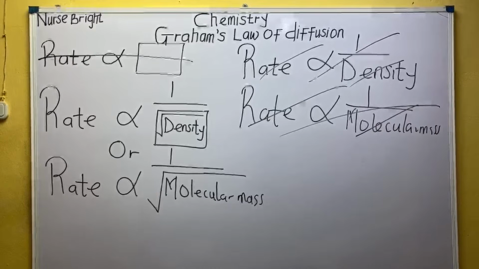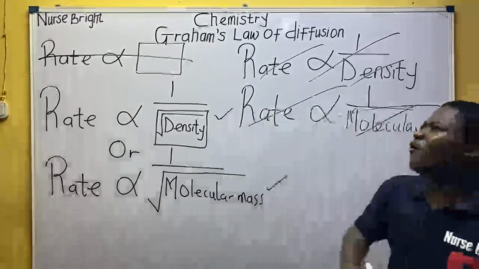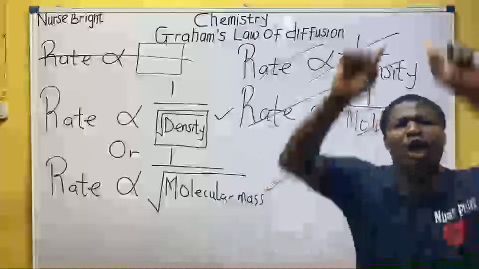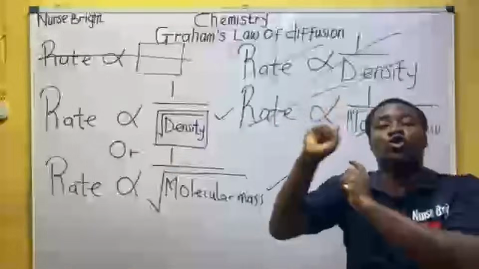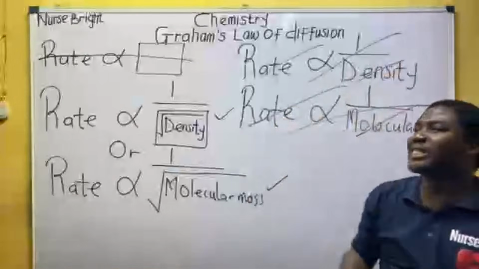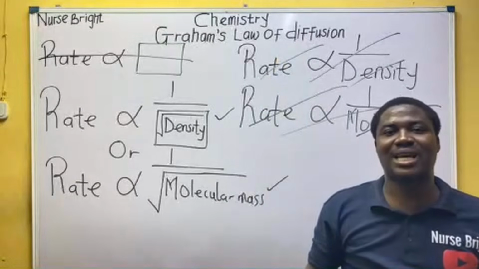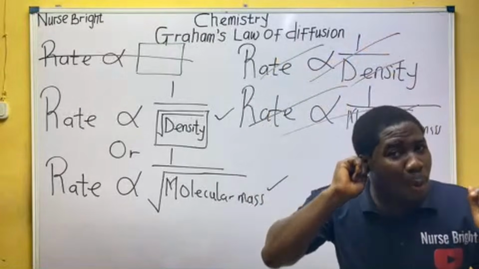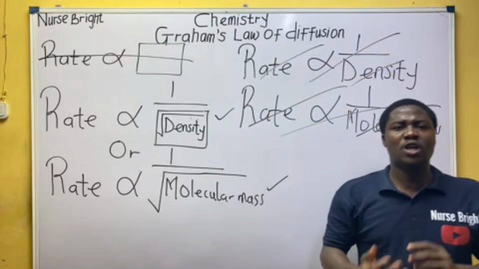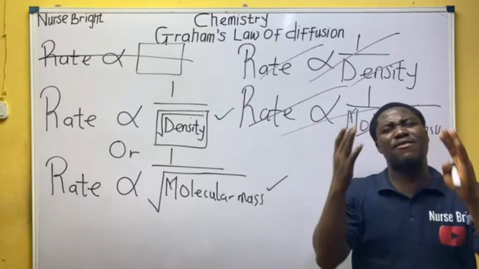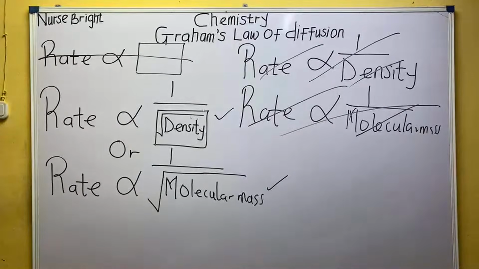So I can wipe the board. So these are the two expressions, the correct expressions for what Graham's equation talks about. Because in the course of today's class lesson, we are going to be able to solve any question we see on Graham's as far as the JAM exam and other chemistry related exams is concerned. Just open your ears and listen and make sure you are writing. I'm about to wipe the board so I can move forward. Let me know if I can wipe the board, guys.